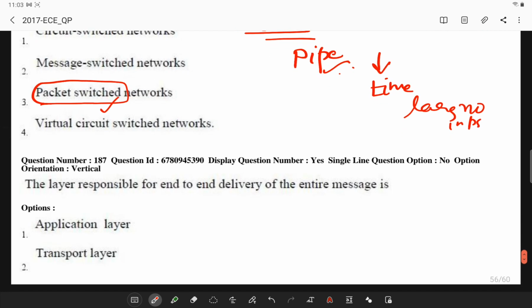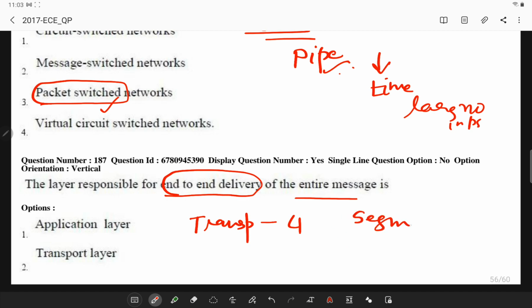The layer which is responsible for end-to-end delivery of an entire message is the transport layer. The transport layer is the fourth layer, whose data unit is referred to as segments, and it is responsible for end-to-end delivery of the complete message. So this is the answer.